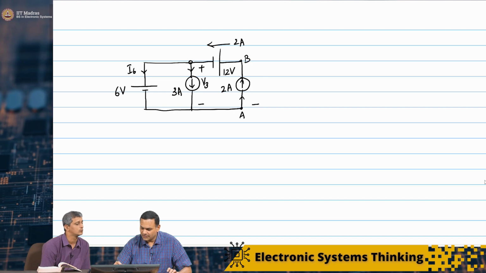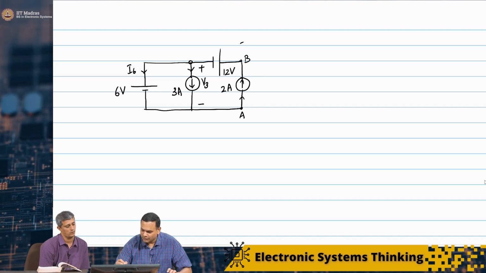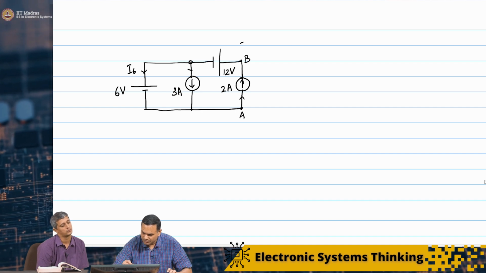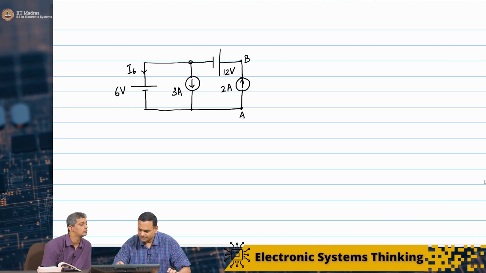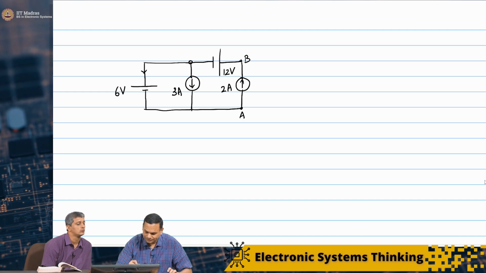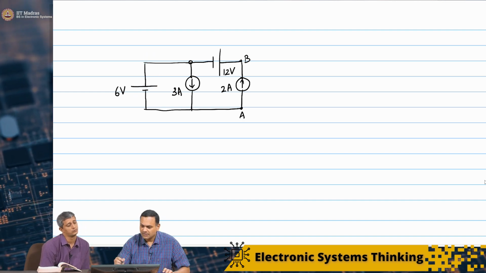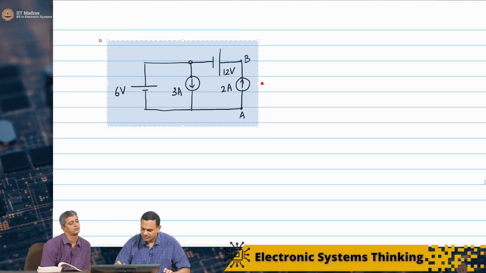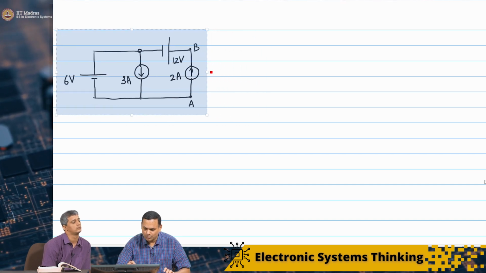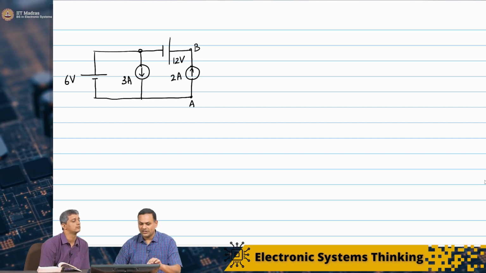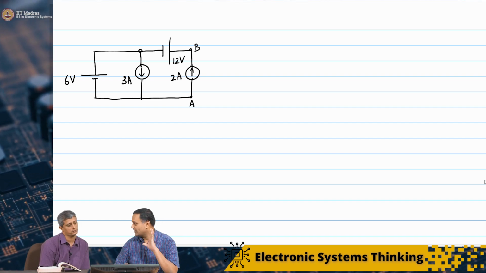So we'll get rid of all these variables for now. We are going to use superposition to find the power across the 6 volts.